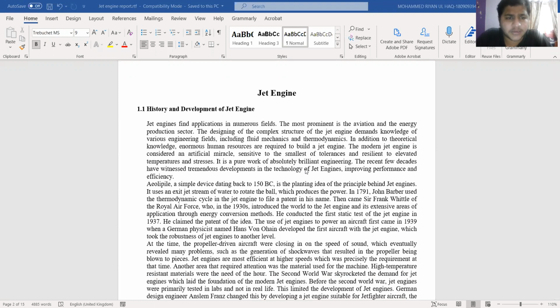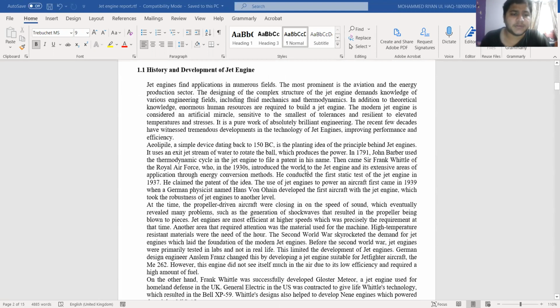As we all know, jet engines find applications in a huge number of fields, and the most prominent among them are the aviation and energy production sectors. Since the design of these jet engines is very complex, it requires knowledge of various engineering fields including mechanics and thermodynamics.